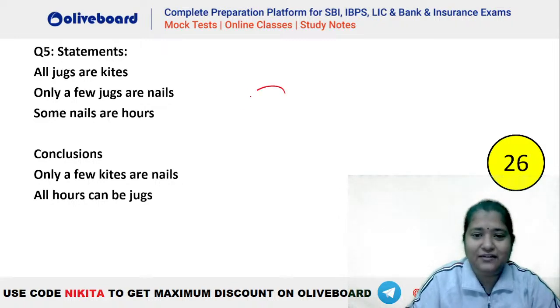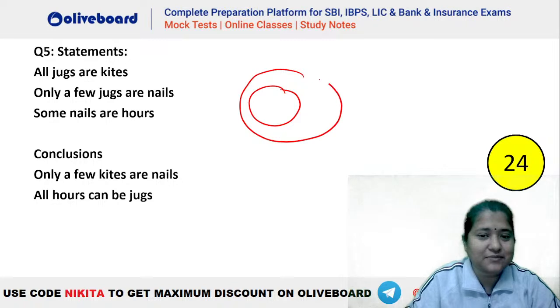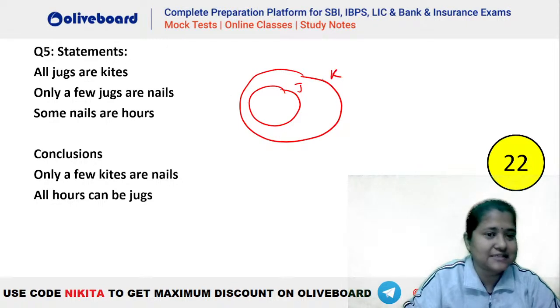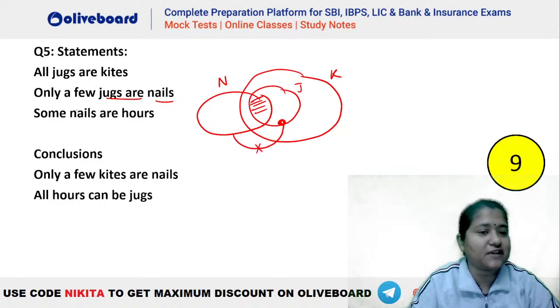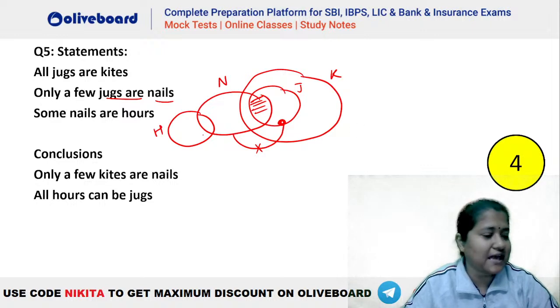What should be the answer here? All jugs are kite. Okay, all jugs are kite will be something like this. Let's say this is jugs, this is kite. Only a few jugs are nail. That means some jugs are nails and some jugs should not be a part of nails. So there has to be a specific portion of jug which will never be a part of nail. Some nails are R. So let's say this is your R here. Okay, this is the diagram.